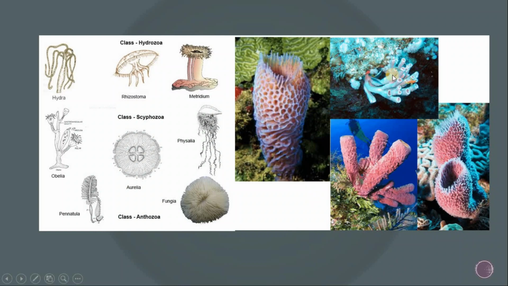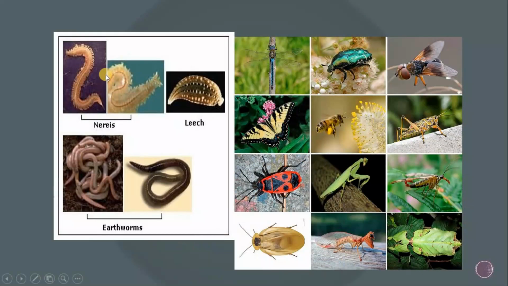Here some porifera, some sponges are found. You can see the variety in coloration and shape. Here some annelids are found: earthworms, nereis, leeches. You can see how they are completely different in shape and size.